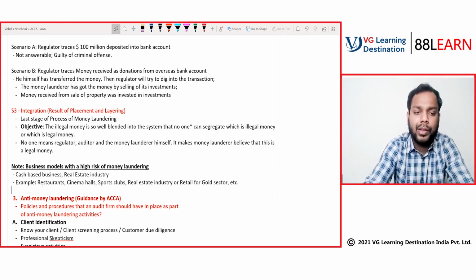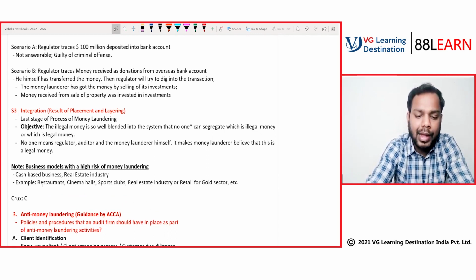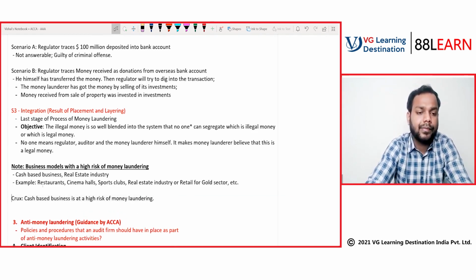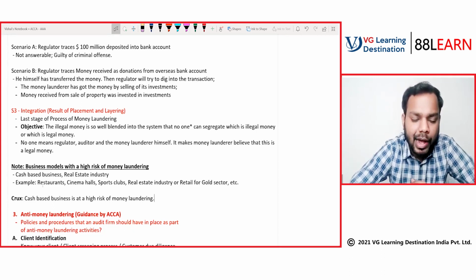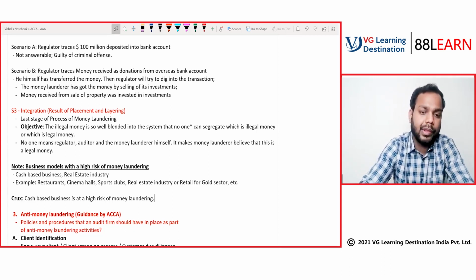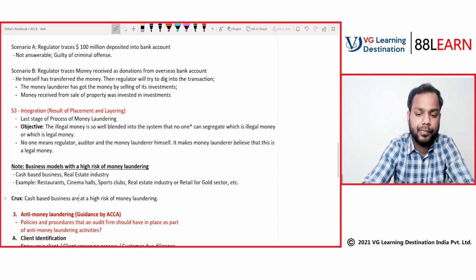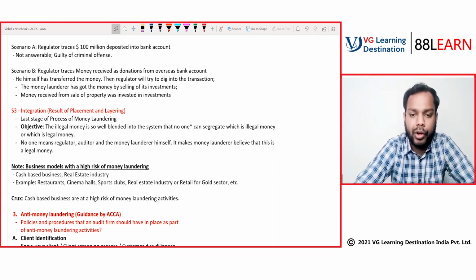So the crux is that cash-based businesses are at a high risk of money laundering activities. Can I say this? Tell me if it is clear to all of you or not, guys.